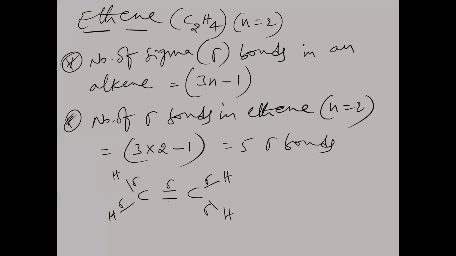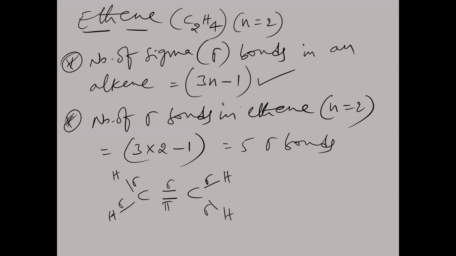Now here 1 sigma bond is there, 1 pi bond is there. 1 sigma bond and 1 pi bond. Is that clear? So totally how many sigma? 1, 2, 3, 4, 5 sigma bonds here. 5 sigma bonds are there, and the remaining is what? Pi bond here. Like this, we are taking only the number of sigma bonds here. Remember, the number of sigma bonds in an alkene is given by the formula 3n minus 1.